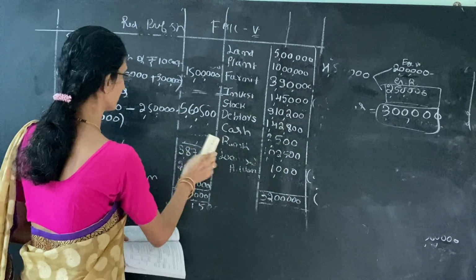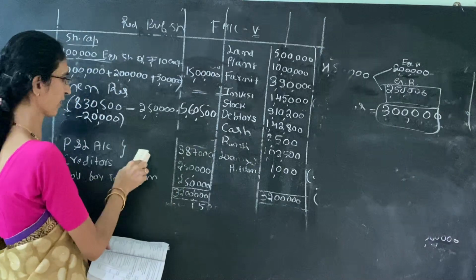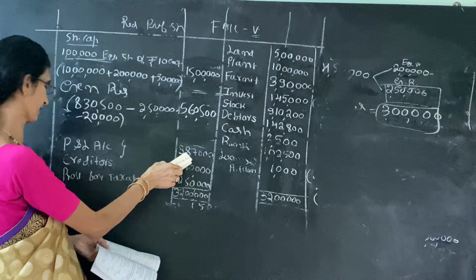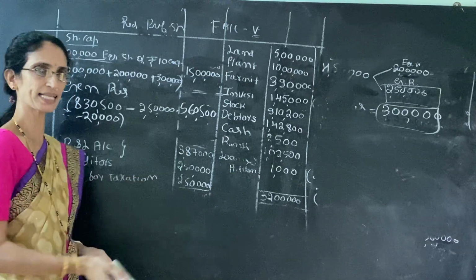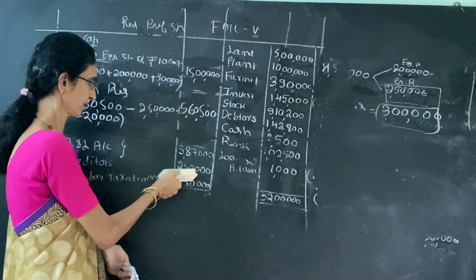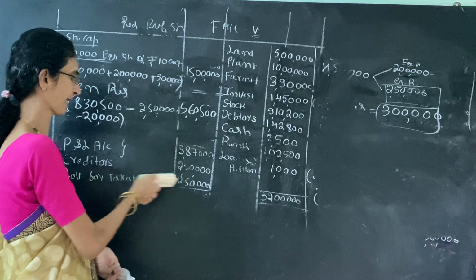Next one is profit and loss account as it is 3,87,000. We have not utilized anything from the profit and loss account. So write as it is. Then creditors same. Then provision for taxation is same. No difference.